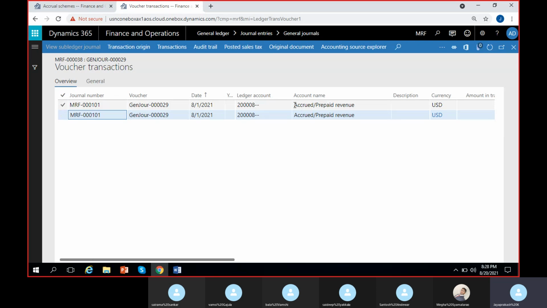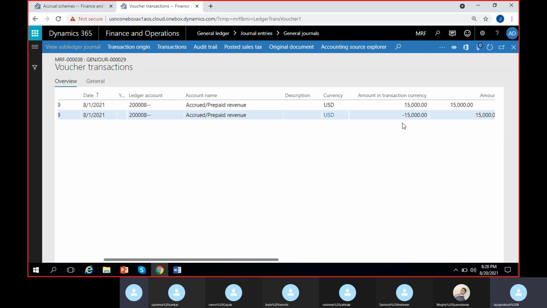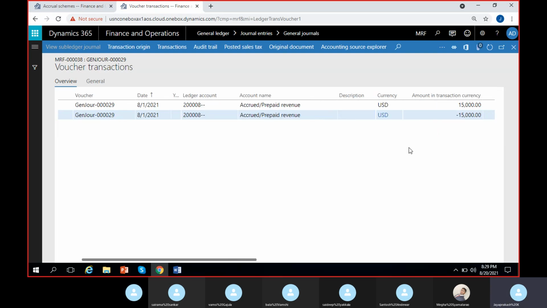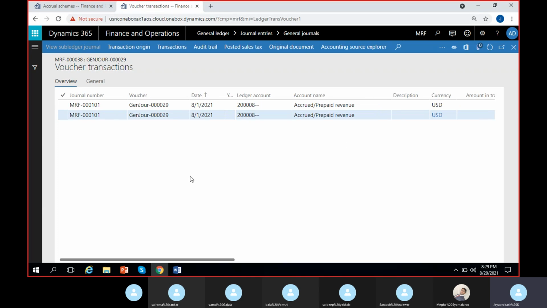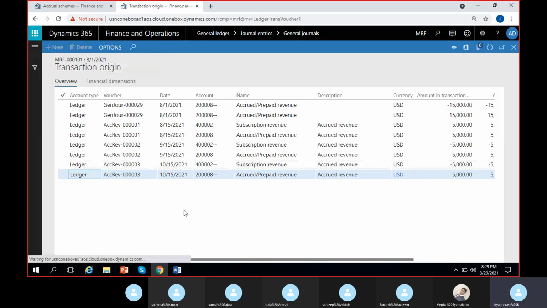I can see here the accrued prepaid revenue account is debited and credited. So this is a dummy entry, both with the same amount, debited and credited. Nothing important about this. In order to check the original entries that are posted, you have to click here on transaction origin. If you click on transaction origin, you can see all the entries.